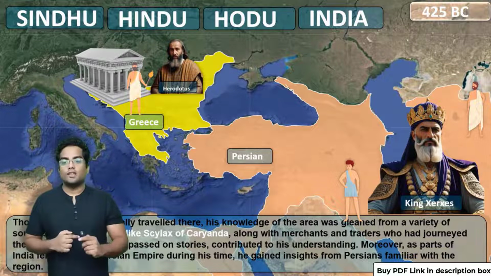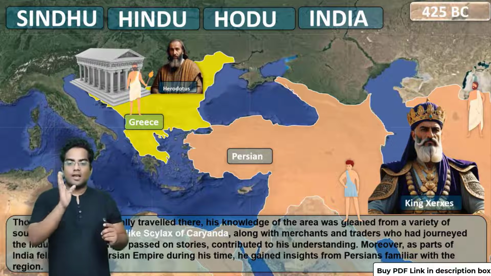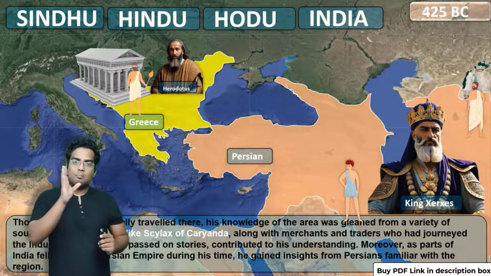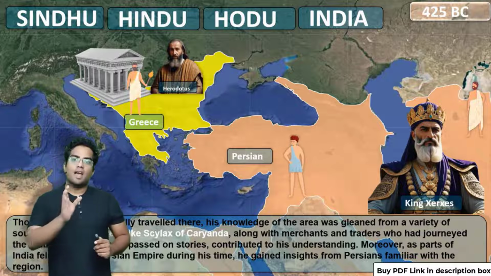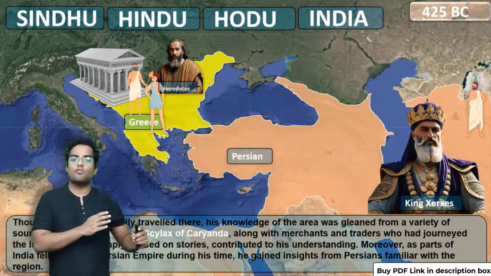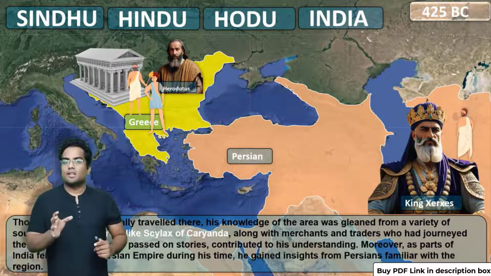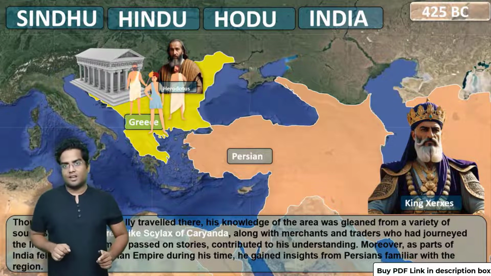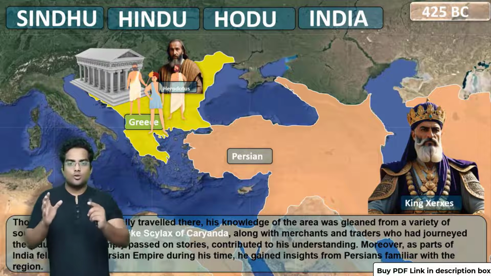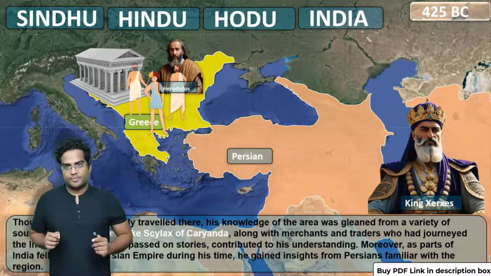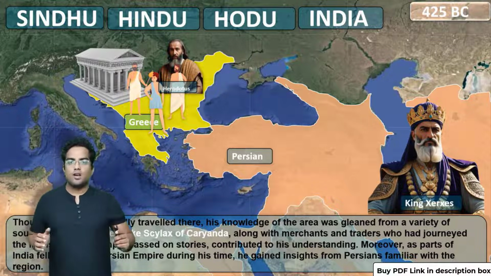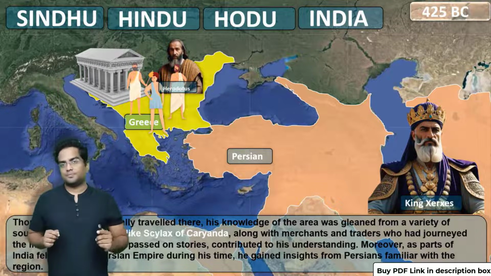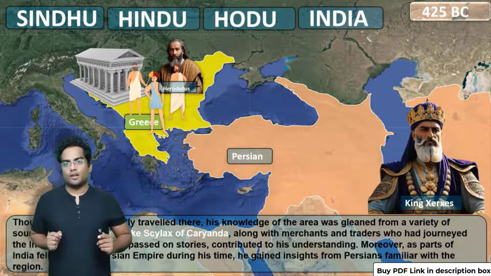He knew about India from Greek explorers like Scylax of Caryanda and many ancient merchants and travelers who had visited parts of India. Personally, he himself didn't visit India, but he knew about India through the works of travelers. He met a lot of travelers who had traveled through the Persian Empire to Greece from India. And that's why he knows about India.